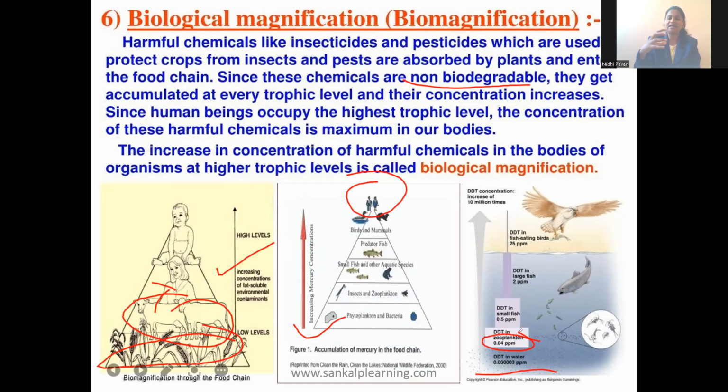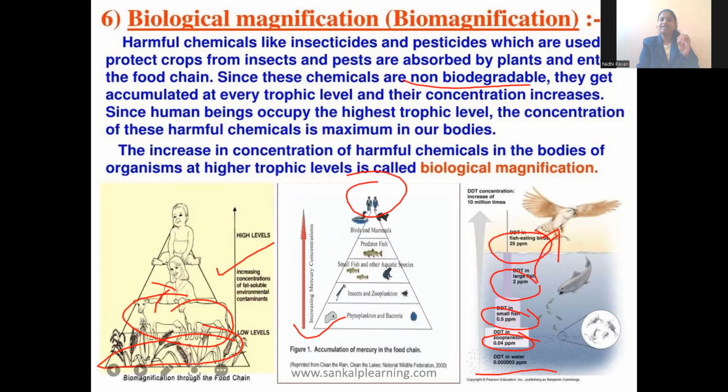It will be absorbed by zooplankton, and the concentration becomes 0.5 ppm. It will be eaten by small fishes, and then it increases to 2 ppm. It will be eaten by large fish, and the large fish will be eaten by the eagle. So total DDT in the eagle will be 25 ppm, parts per million.